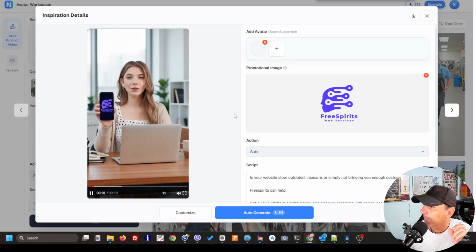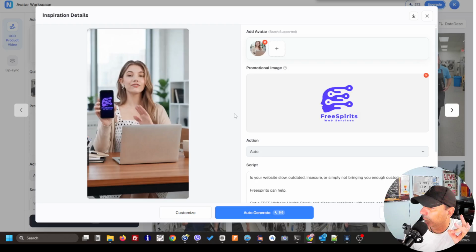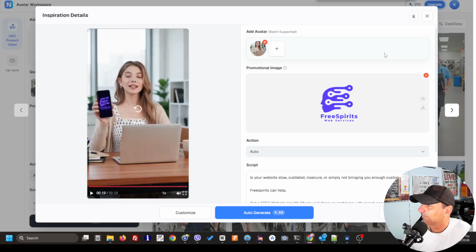Is your website slow, outdated, insecure, or simply not bringing you enough customers? Free Spirits can help. Get a free website health check and discover problems with speed, security, SEO, mobile performance, and more. No obligation, just useful insights about your website. Visit fspirits.com and request your free website check today.